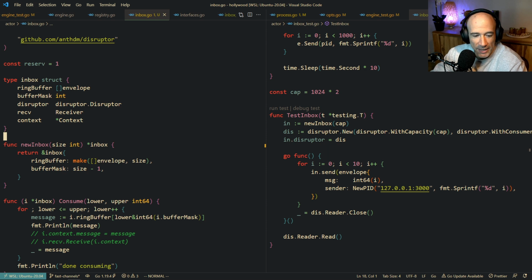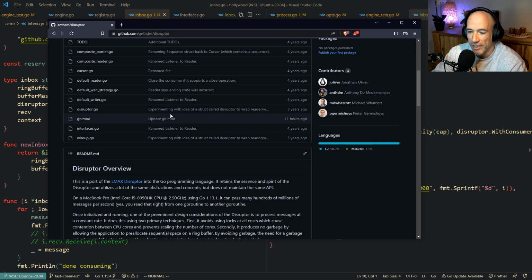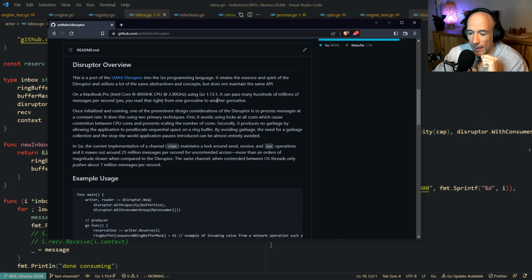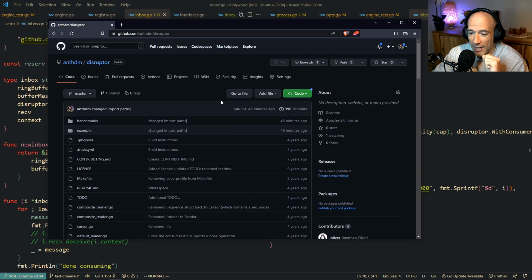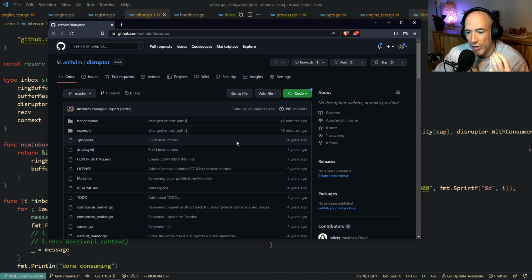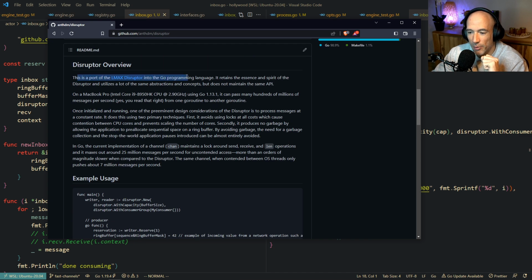So I have found this library. Actually, let me quickly show this disruptor here. I already forked it because it's been 4 years since the last commit. I could do some PRs and everything, but the problem is it's not going to be merged directly. So I basically forked it. It was originally made by, not quite sure, Jonathan Oliver, I think, Michael Watcott, and Peter Kermihus has made a port of the LMAX disruptor into the Go programming language.